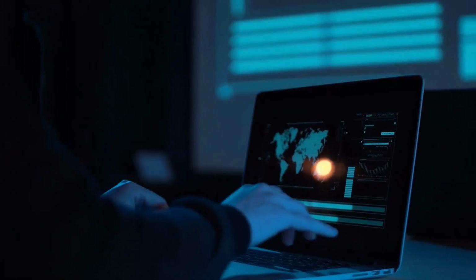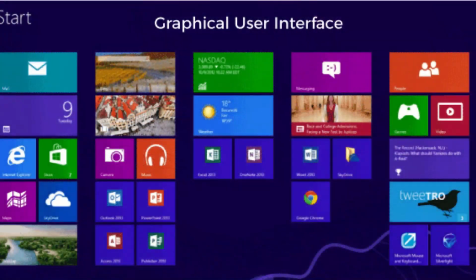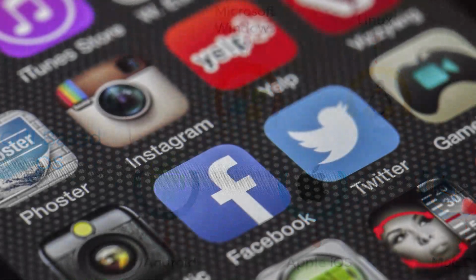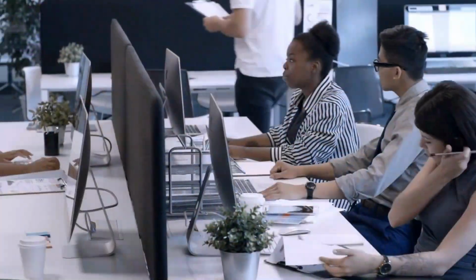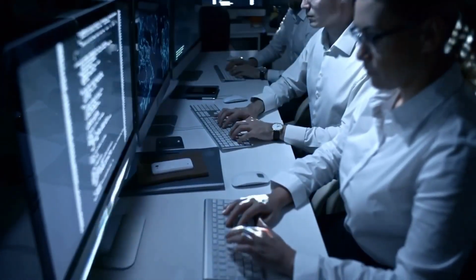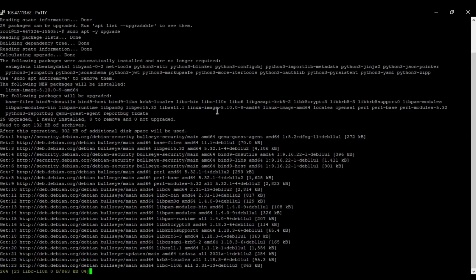And fifth is the graphical user interface. If you have proper knowledge about computers, you must know about CLI, command line interface, and GUI, graphical user interface. These are two different user interfaces which are used to operate the computer. Older operating systems used to come with the command line interface. That's why it was very difficult to use them, because different codes had to be written for each command. But today almost all operating systems come with a graphical user interface in which menus, bars, icons and buttons are used. That's why to give commands you just have to click with the mouse. That is, there is no need to write separate codes for each command.